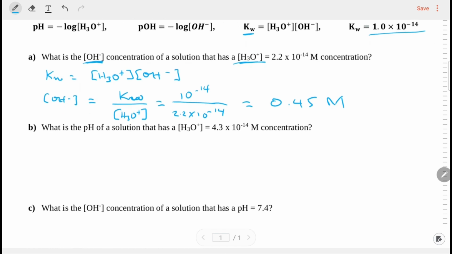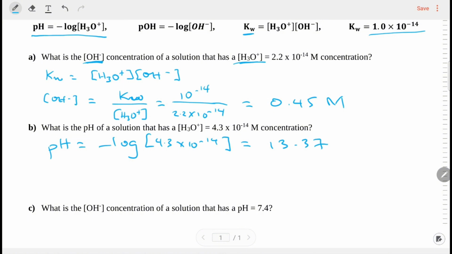For the next one, they just want us to take this a step further. Now they want to know what the pH is. Luckily for us, we have an equation that does that nicely, because this equation says that pH is going to be equal to the negative log, and anytime the log function is written this way with nothing written in subscript, just assume that it's going to be in base 10, times the concentration of my hydronium. So in this case, pH equals the negative log of the concentration of my hydronium, which is 4.3 times 10 to the negative 14, and then what did this one give us? Anybody? Okay, 18.37. Anyone confirms?